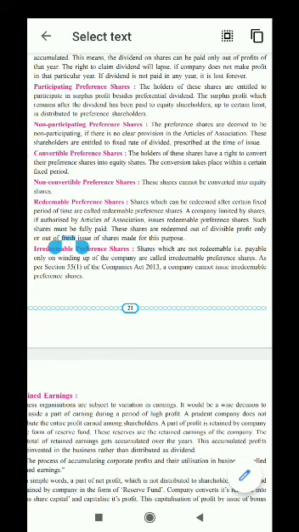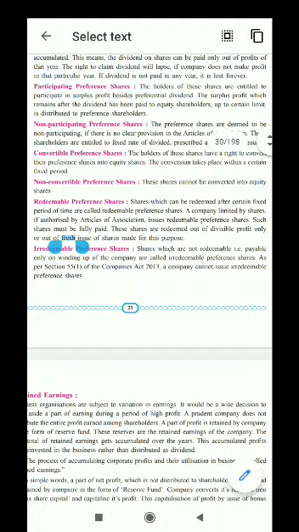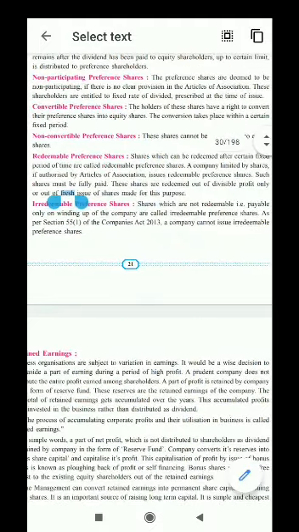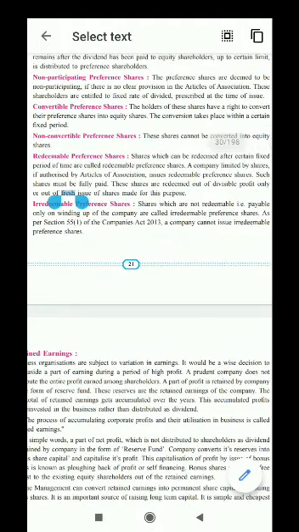The preference shares are deemed to be non-participating if there is no clear provision in the Articles of Association. These shareholders are entitled to a fixed rate of dividend prescribed at the time of issue. Normally, preference shareholders are getting a fixed rate of dividend.